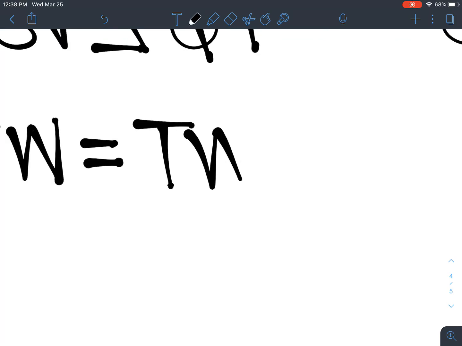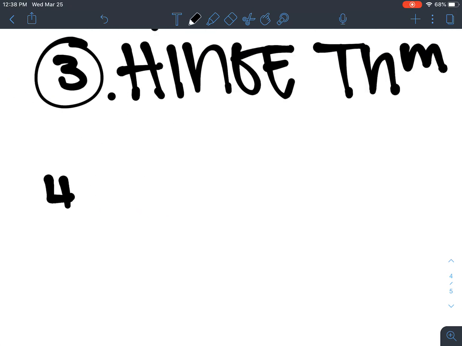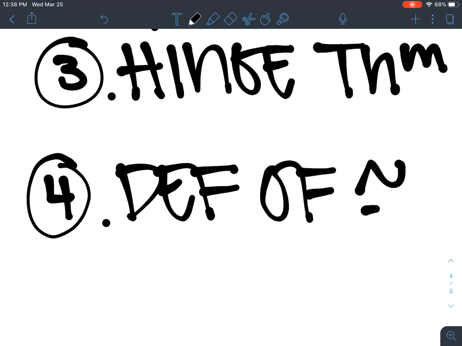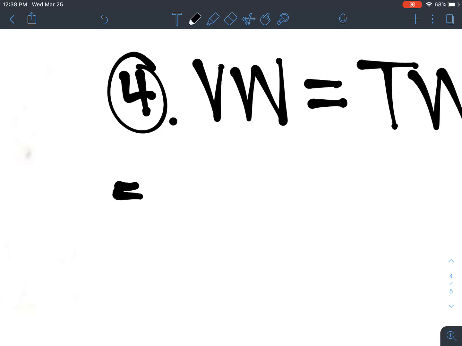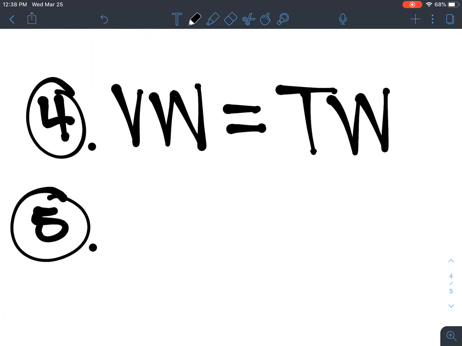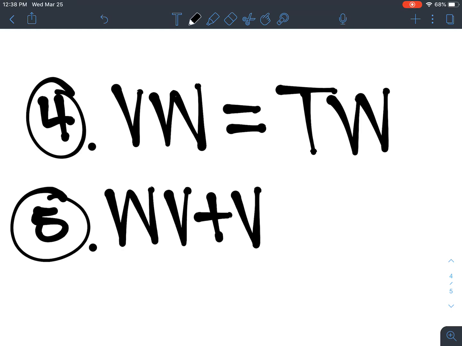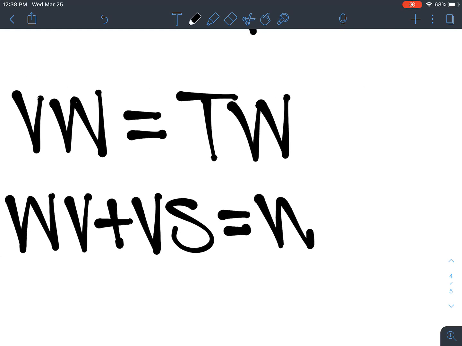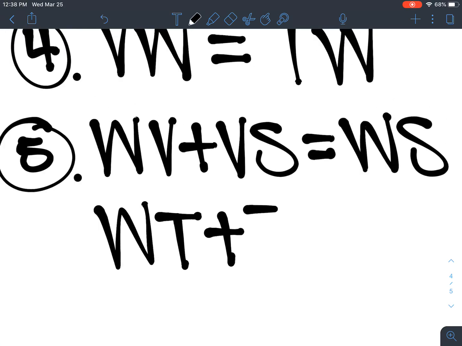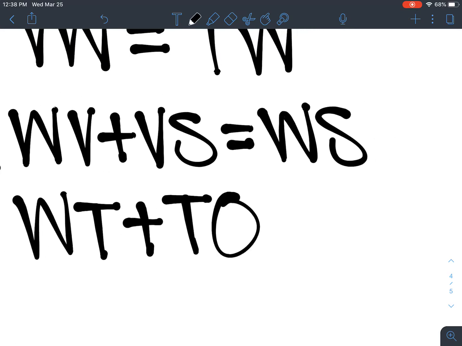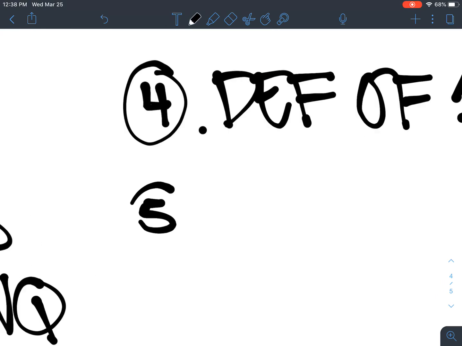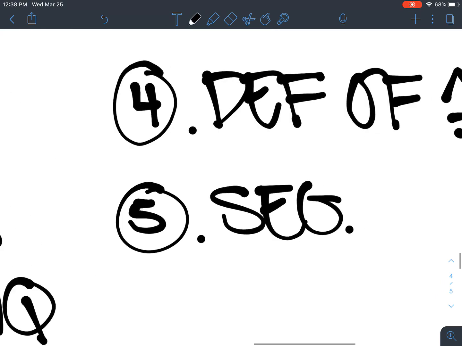That's going to be definition of congruence. Then I'm going to go back to our best friend and do some segment addition. I'm going to do WV plus VS equals WS, and WT plus TQ equals WQ. That's through segment addition.